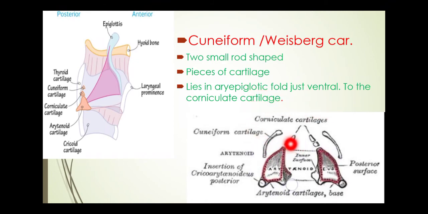In this diagram, here is the cricoid cartilage, here is the thyroid cartilage, and here is the aryepiglottic fold or muscle. So the first one is the corniculate cartilage and the second one, ventral to the aryepiglottic fold, is called the cuneiform cartilage.